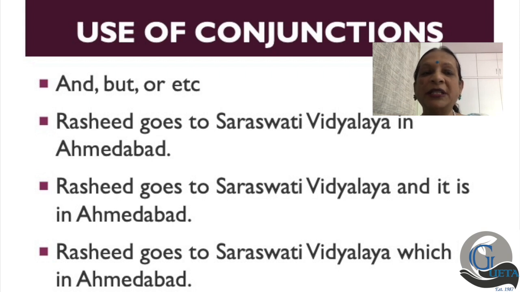That was our simple sentence. Rashid goes to Saraswati Vidyalaya and it is in Ahmedabad. Rashid goes to Saraswati Vidyalaya, which is in Ahmedabad. So it can be by a process of coordination, and it can be by a process of subordination.